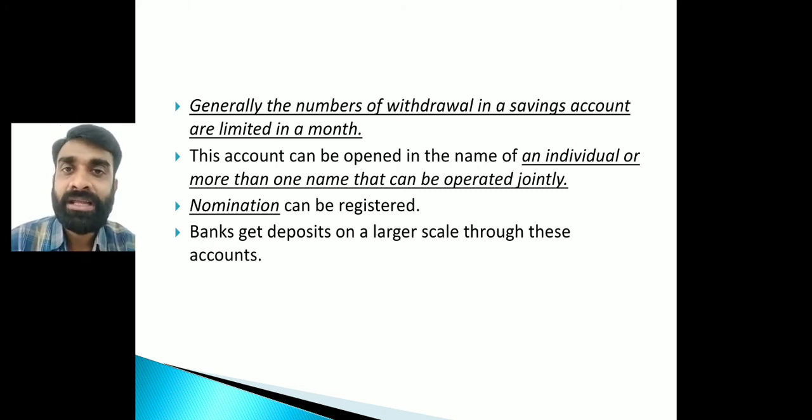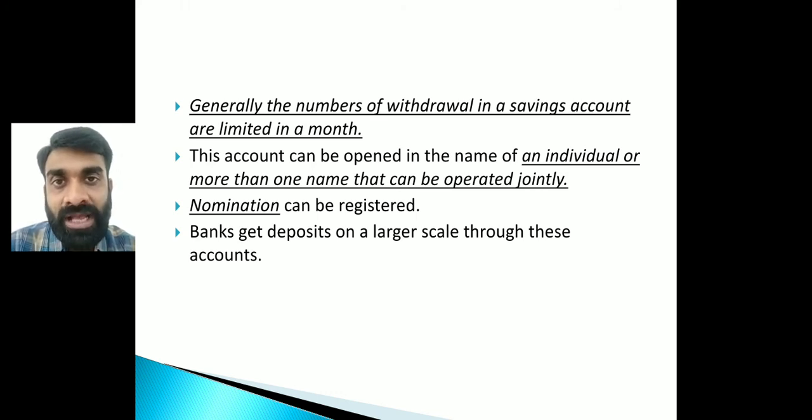And nomination can be registered. Now what is nomination? Understand this thing. This word we are familiar with from the second chapter. Nomination means, like I'm opening my account, and life is uncertain. If I meet with an accident and a sudden death occurs, then a particular person will be needed to withdraw the money from the bank account. So I will be filling up the nomination form. I will nominate my wife or my child, so that after me, they can withdraw the money.